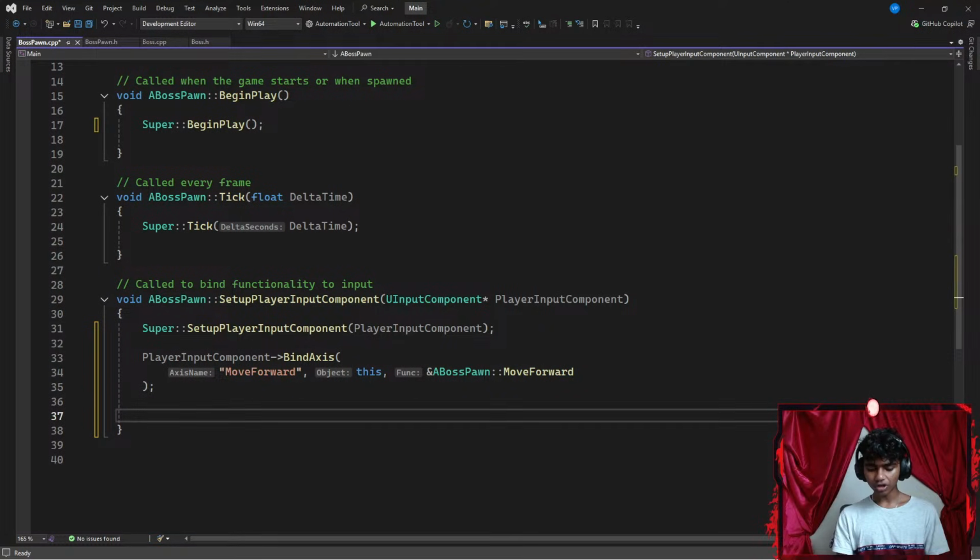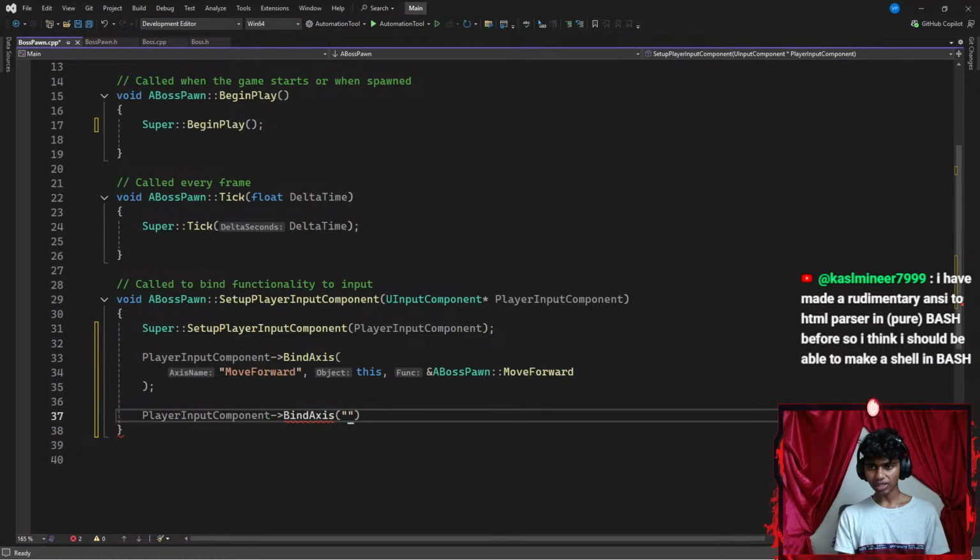That's it. Next up, I'm going to go with something like a player input component. There we go. I'm going to create a player input component and bind my axis to something. Let's say I want to go with something like move right.